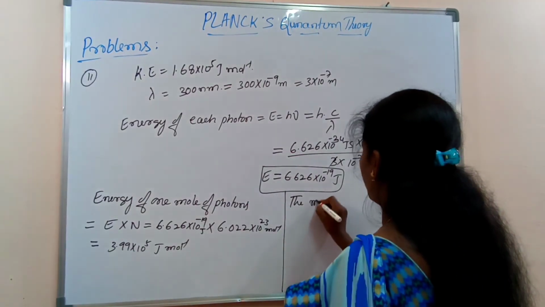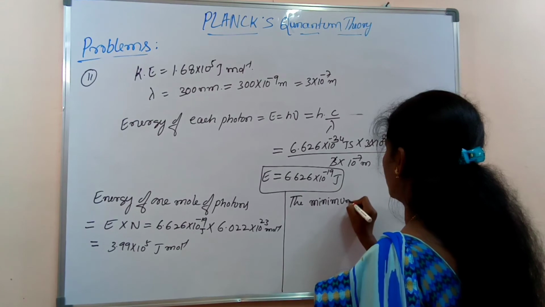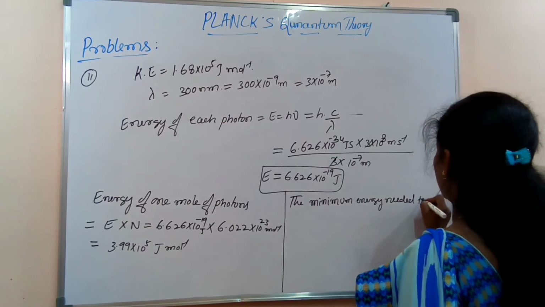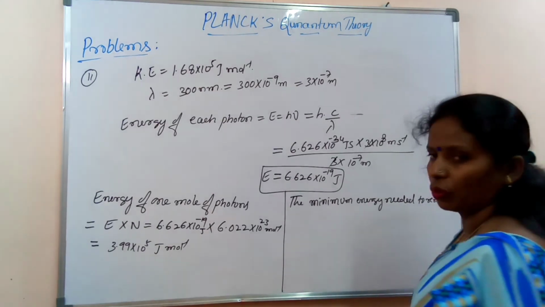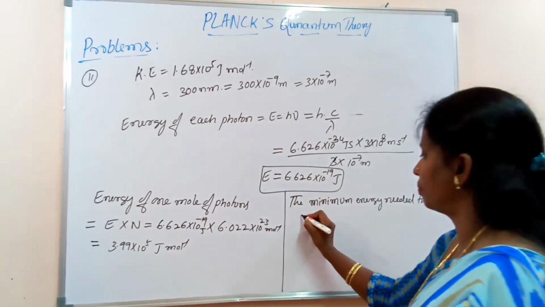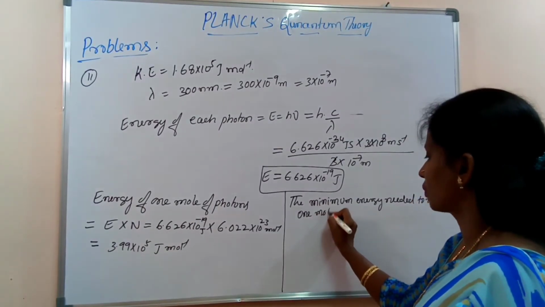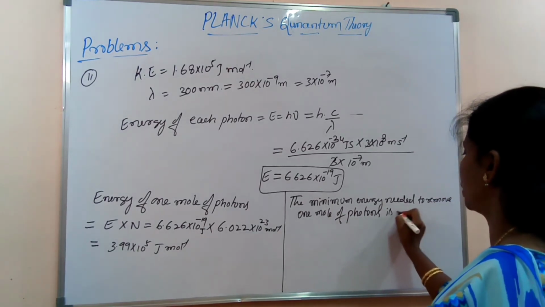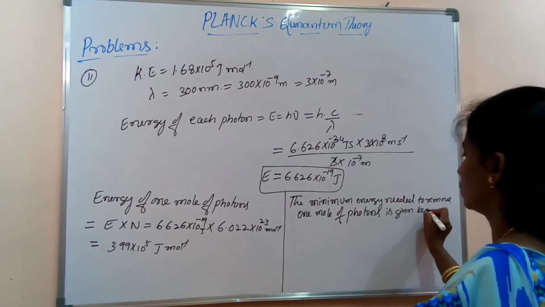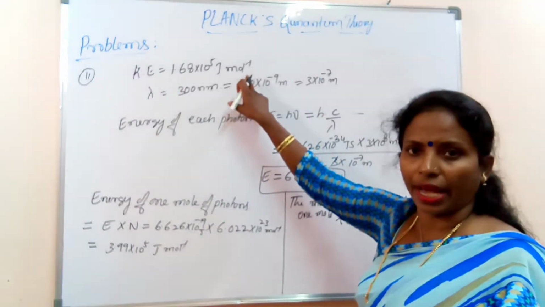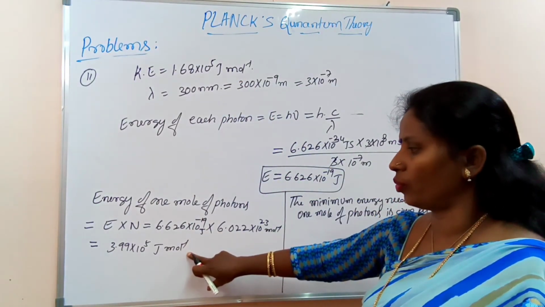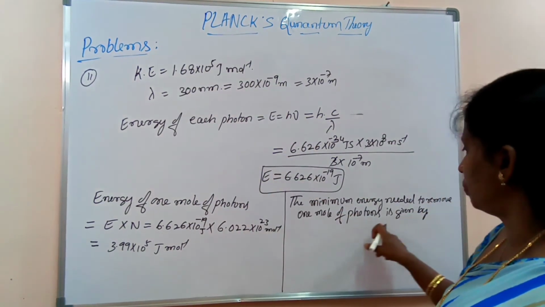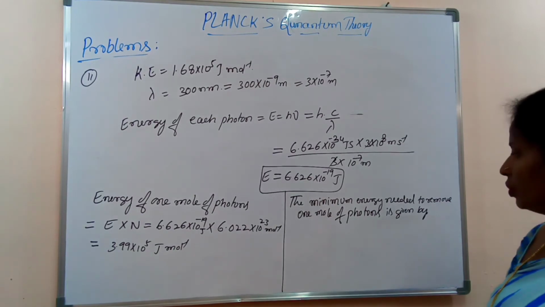Next, the minimum energy needed to remove 1 mole of photons is given by: this is the kinetic energy they have given, and the total energy of 1 mole of photons we got. If we subtract these two, we will get the minimum energy needed to remove 1 mole of photons.